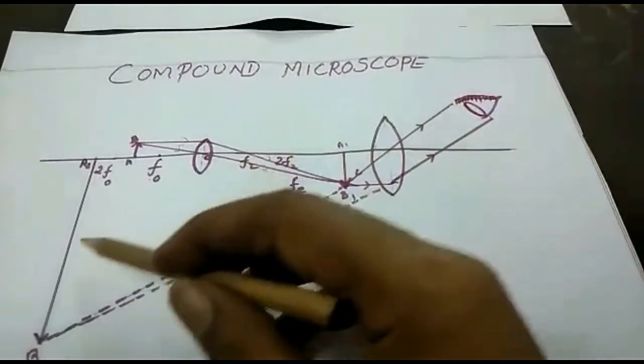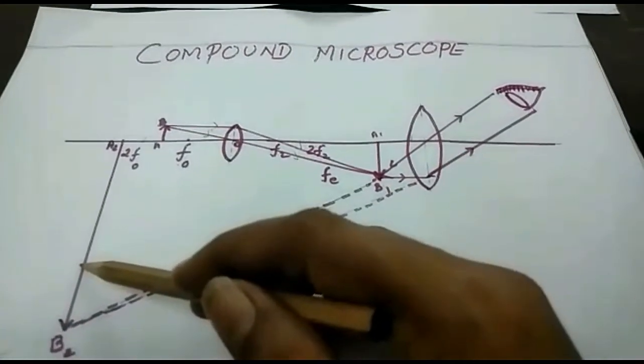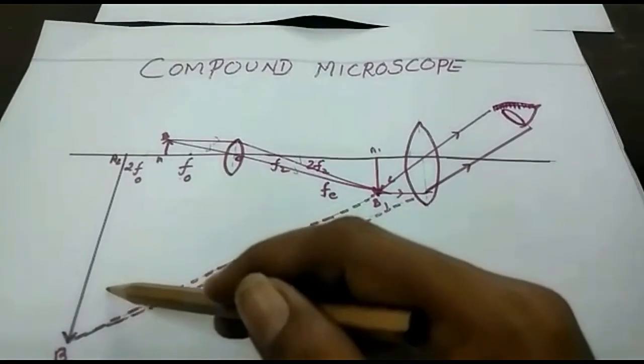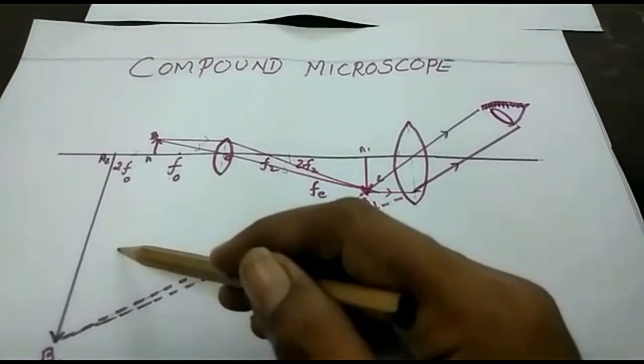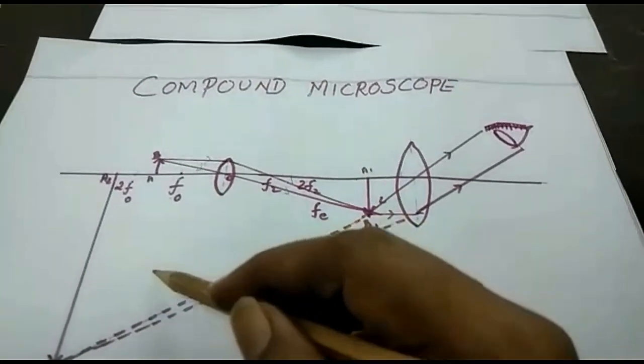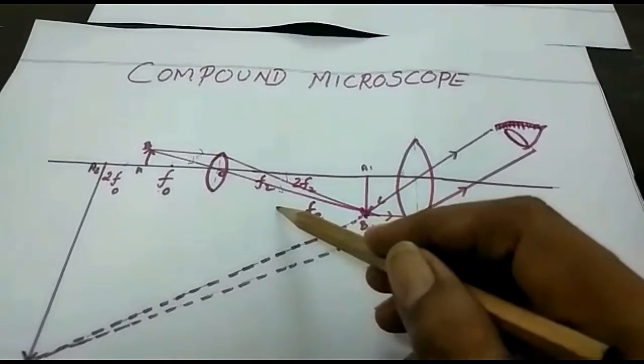We can see the enlarged, magnified image. It is erect. Okay, clear? I hope you understand this compound microscope.